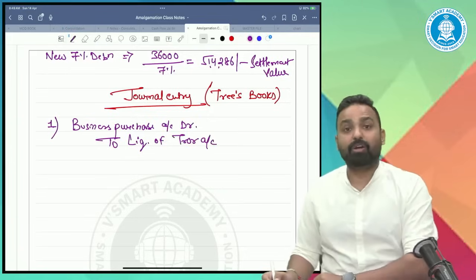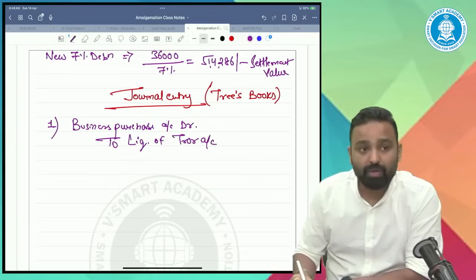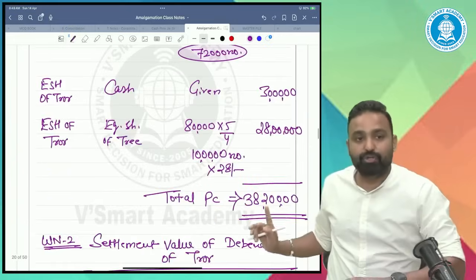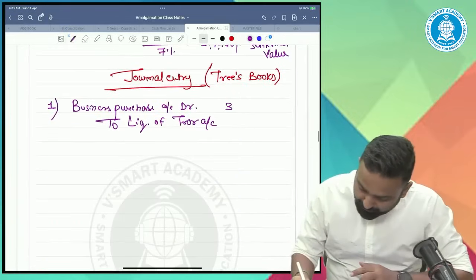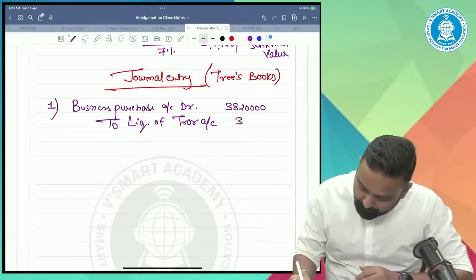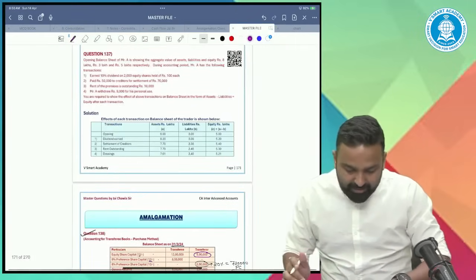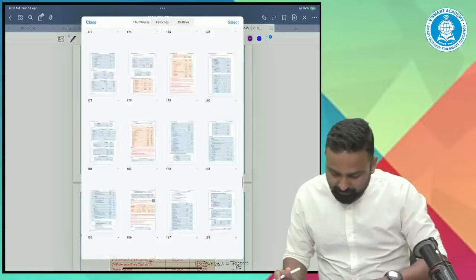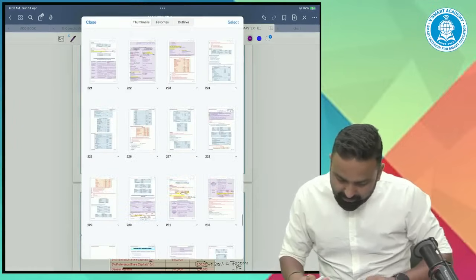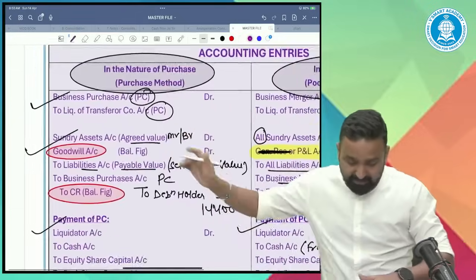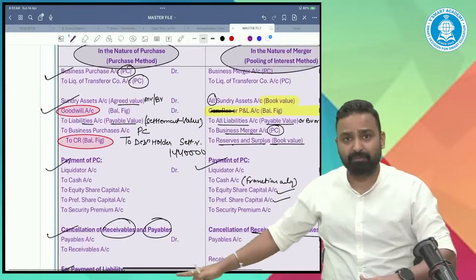The amount should always be at PC value, 38 lakhs 20,000. We already discussed these journal entries earlier.